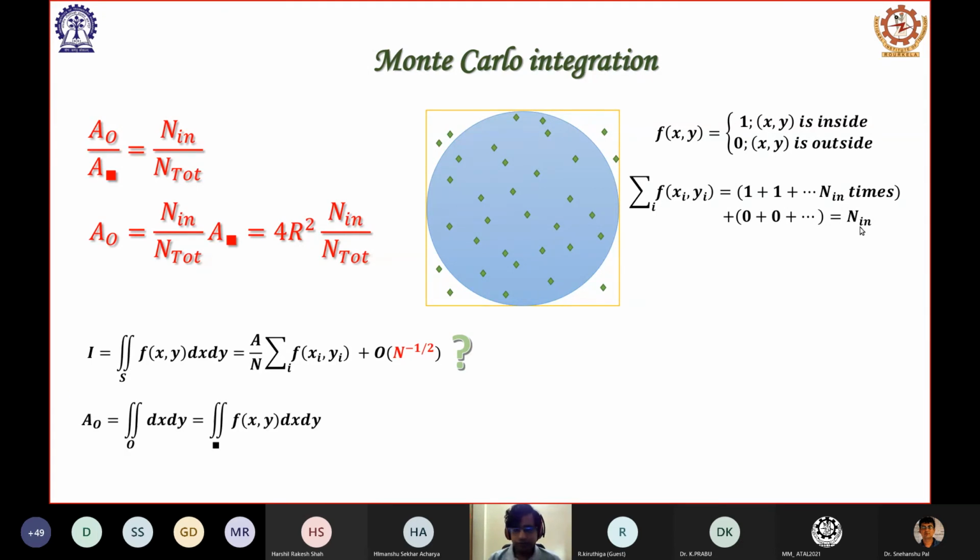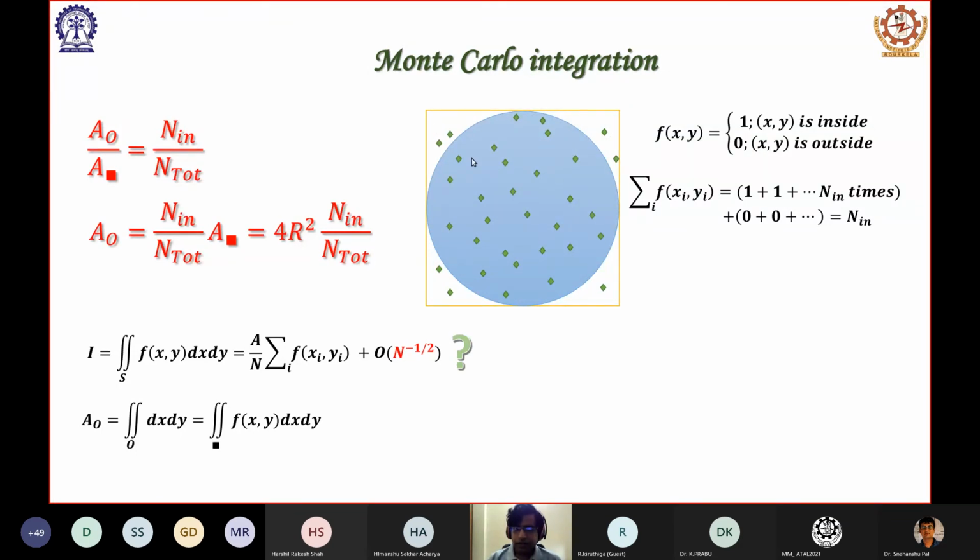Now see here, A naught, that is the area of the circle, is simply the integral of dx dy within the domain of the circle. That is equal to the double integral of f(x,y) dx dy within the outer domain of the whole square. Why? Because the outer domain of the square consists of the inner portion, that is the circle, plus the region outside the circle.